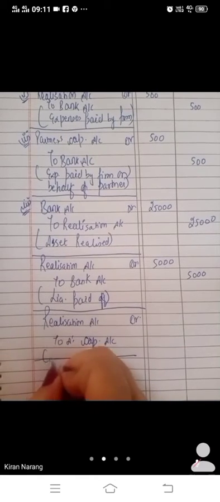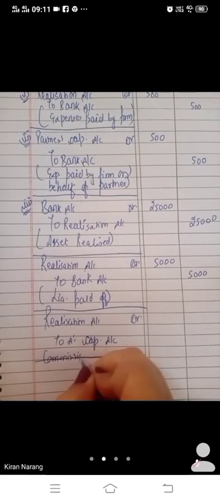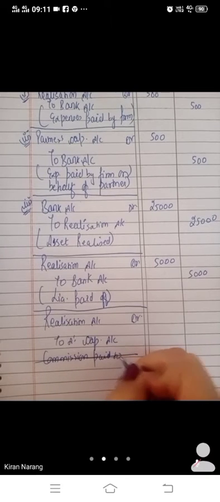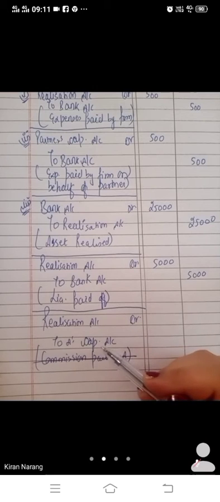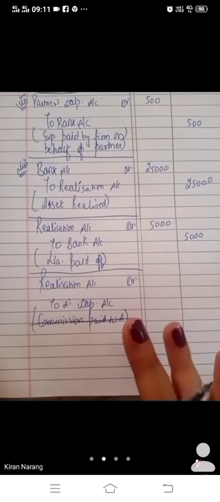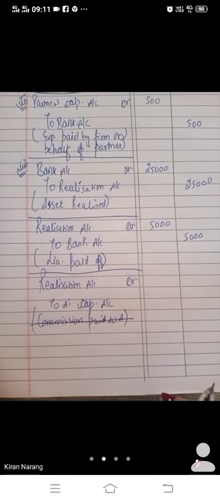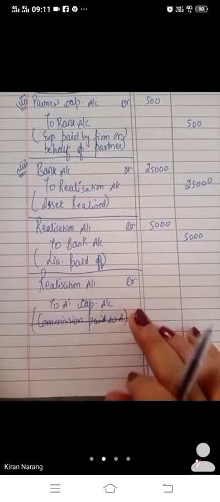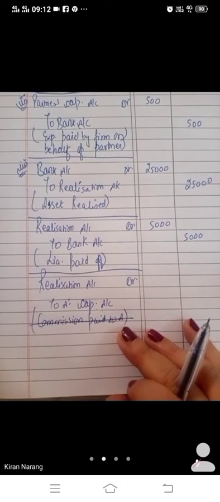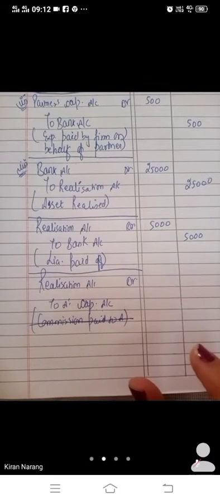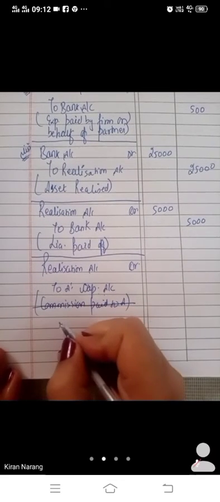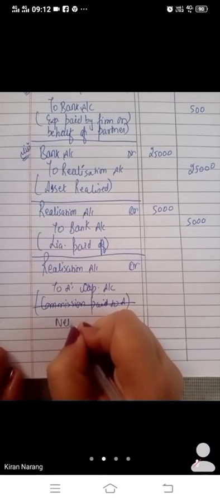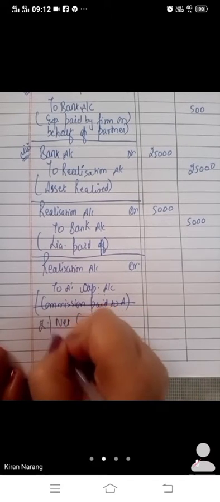Commission paid to A. They said that all the expenses will be borne by A. So realization to A, he will pay all the expenses, and for that he will get commission. So we will pass the journal entry for giving the commission, realization to A's capital. And on which amount does he get 2%? Net cash realized. 2% of net cash realized.